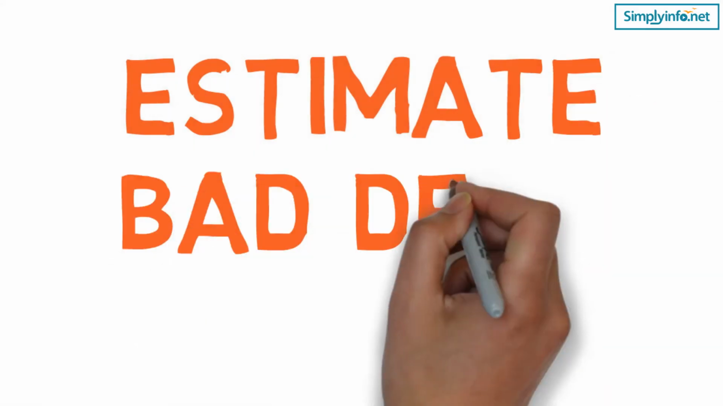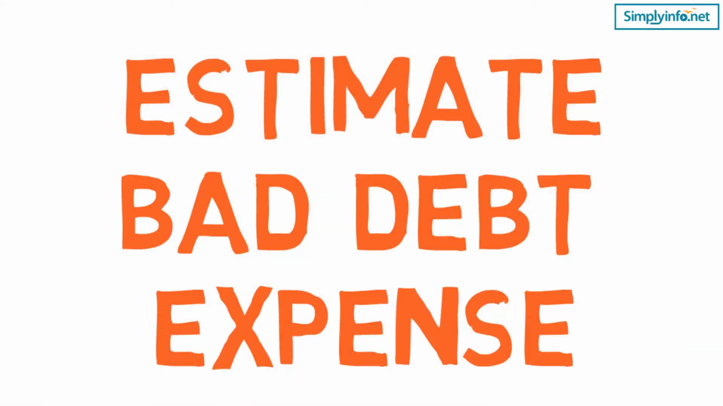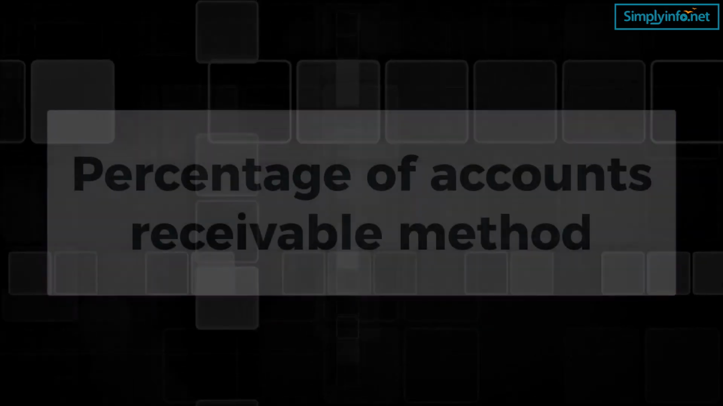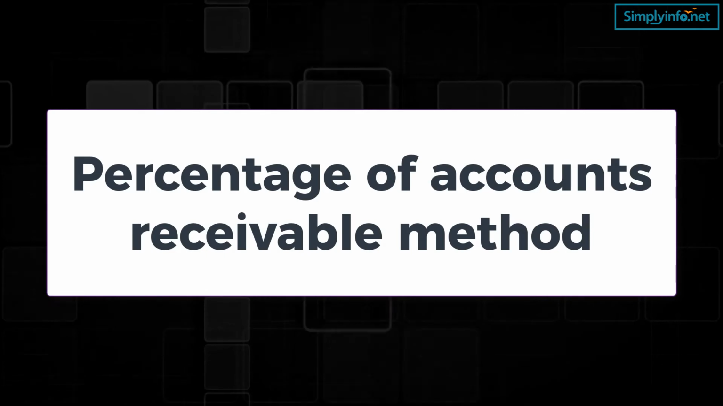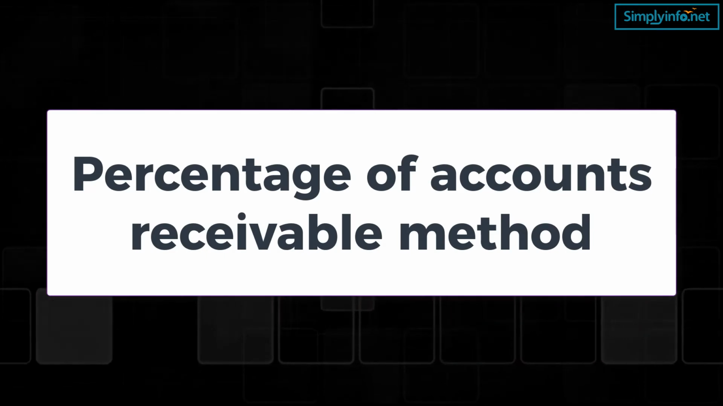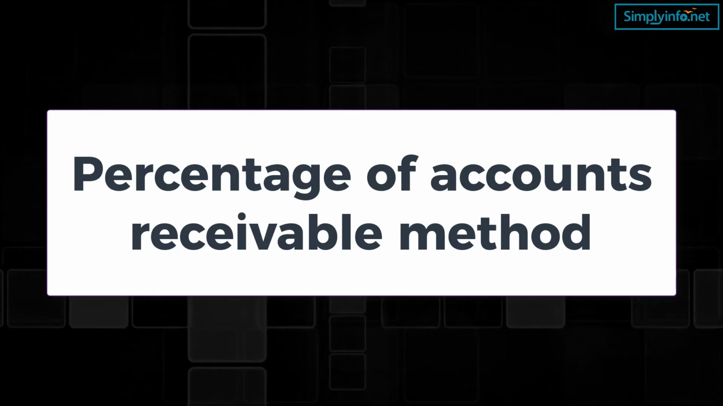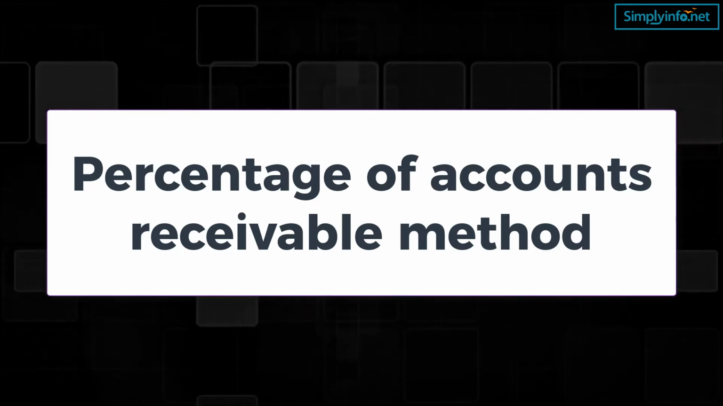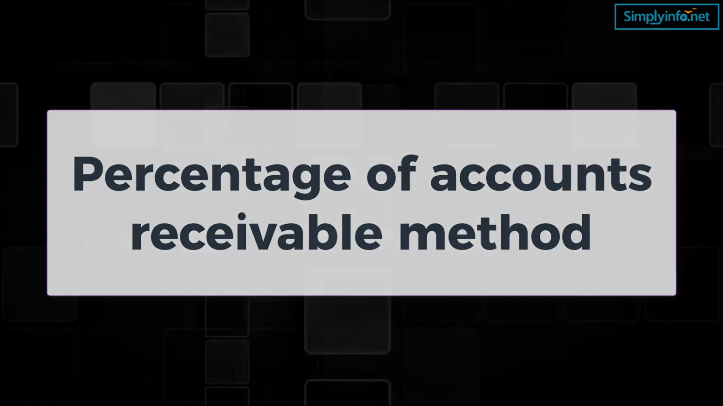Estimating the bad debt expense. There are two approaches used to estimate the bad debt expense. Number 1. Percentage of accounts receivable method. In this approach, the company finds the estimated value of bad debts by calculating the bad debts as a percentage of the accounts receivable balance.